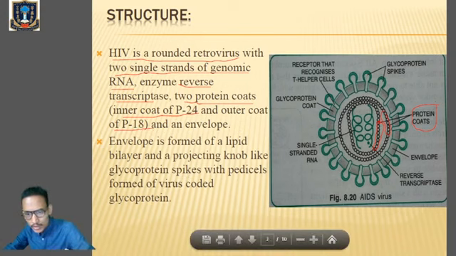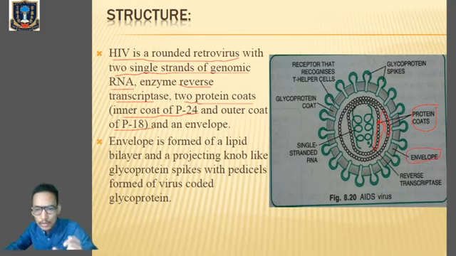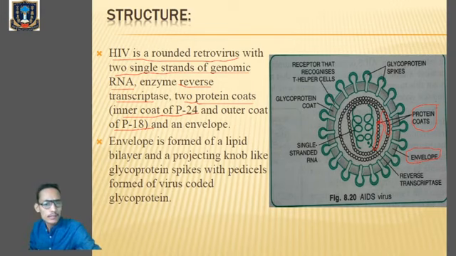Then we have got the outer envelope. The entire structure is covered by the envelope. One more time, we are talking about the structure of the HIV virus. HIV belongs to a class of viruses called retroviruses, and retroviruses have RNA as genetic material. Therefore HIV has two single stranded genomic RNA.